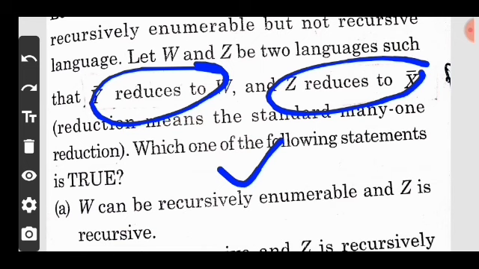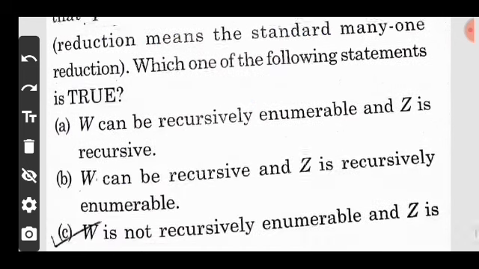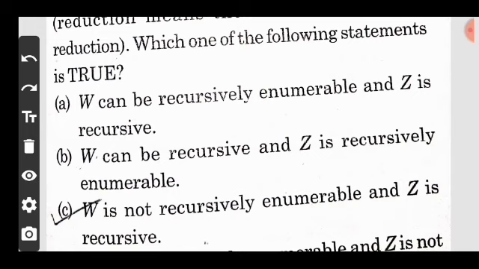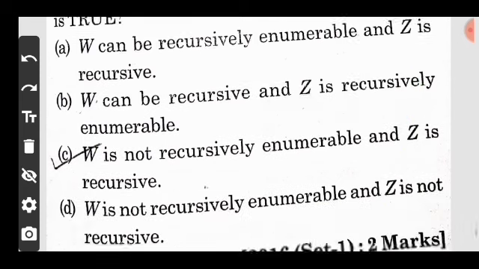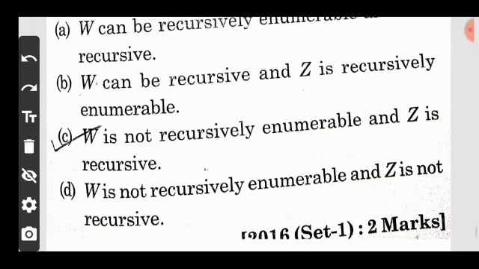So the options are: option A, W is recursive enumerable and Z is recursive. Option B, W can be recursive and Z is recursive enumerable. Option C, W is not recursive enumerable and Z is your recursive language. So option C is your correct answer.